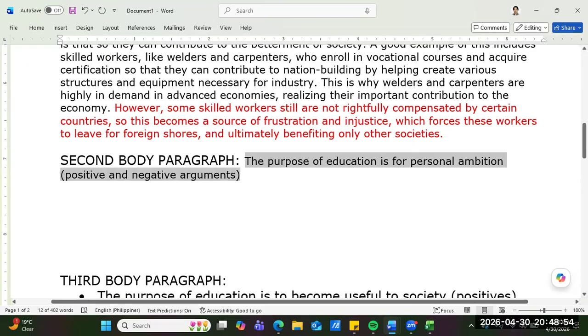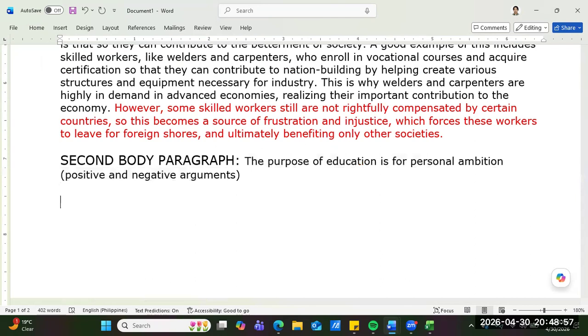So now, guys, we will now go into the positive of personal ambition.